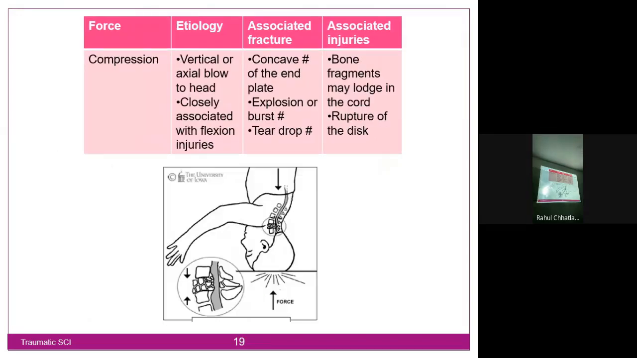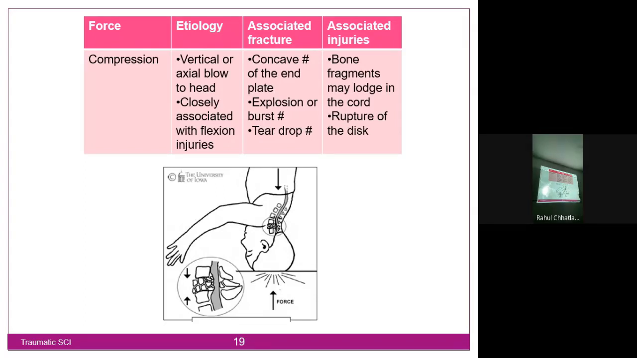Second, compression, as we discussed. A fall directly on the head will lead to such types of injuries. What will be the mechanism or etiology? A vertical or axial blow to the head. For example, a small child or an individual just falls on the head, so there is a compression force along the spine causing the fracture.